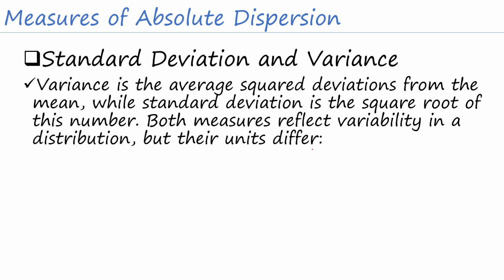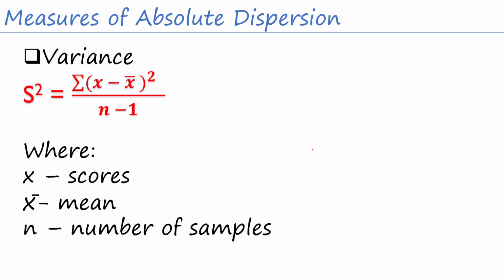Okay, next we will be talking about the standard deviation and the variance. So the variance is the average square deviation from the mean, while the standard deviation is just the square root of the variance. So both measures reflect variability in a distribution but their units differ. Magkaiba po sila ng units kasi yung isa ay standard deviation, yung isa ay square, yung isa ay hindi. Okay, start muna tayo with the variance. We have the formula for the variance and it is denoted as S squared. It is just equal to the summation of our scores minus our mean squared over n minus 1.